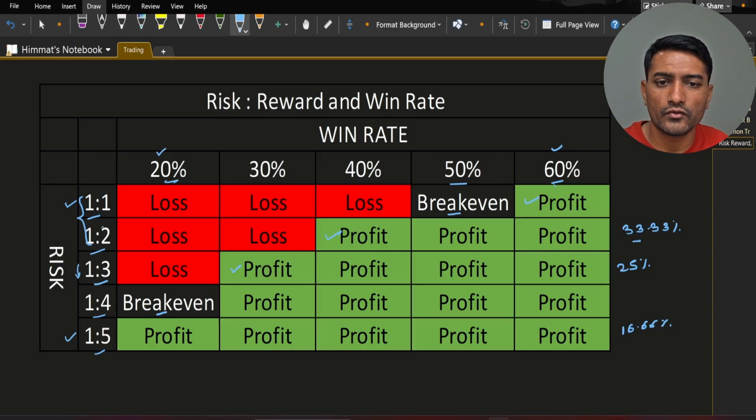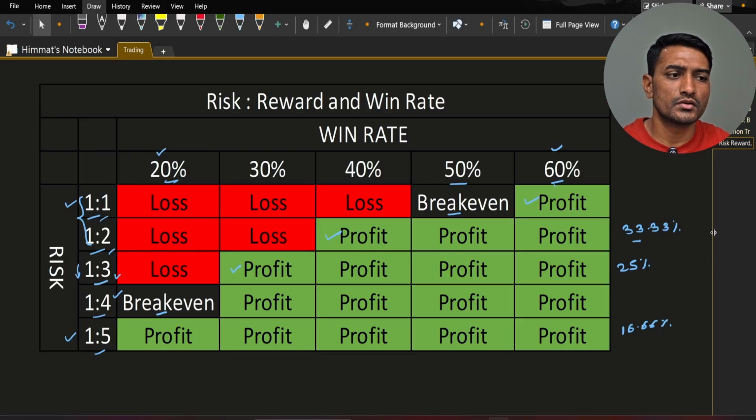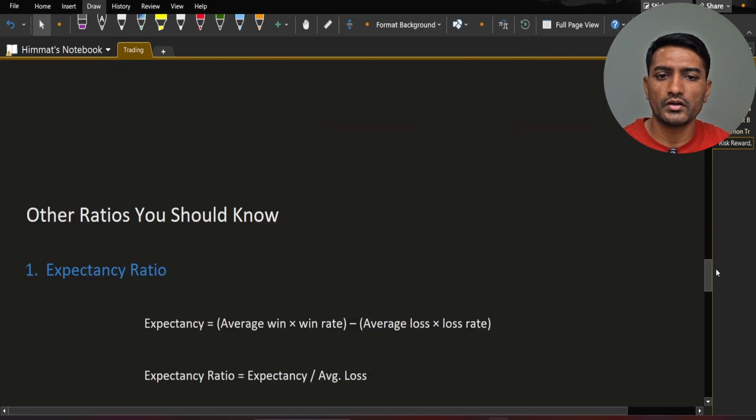So stick around for 1:1 and 1:2, and once you have a good experience, then try to go for 1:3 or max 1:4. Now let's move ahead and see some other key ratios apart from this win rate and risk reward. These are also important.